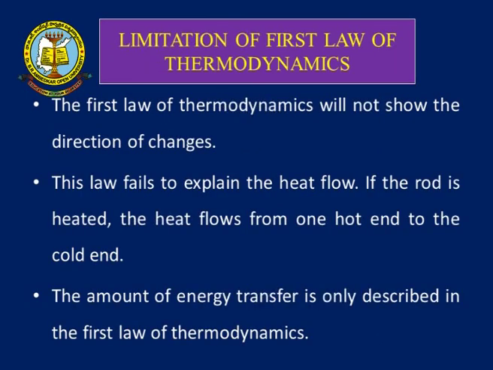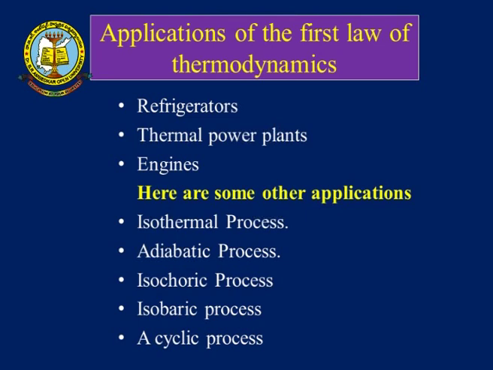The limitations of the first law of thermodynamics are: the first law does not show the direction of changes, how the energy changes. One more limitation is that the law fails to explain heat flow, that is, when a body is heated, the heat flows from the hot end to the cold end. And one more limitation is that only the amount of energy transfer is described in the first law of thermodynamics.